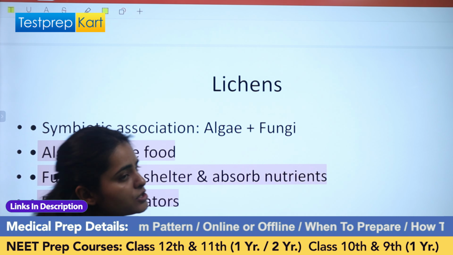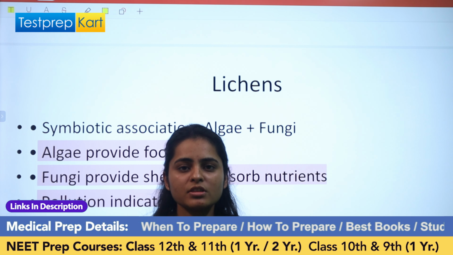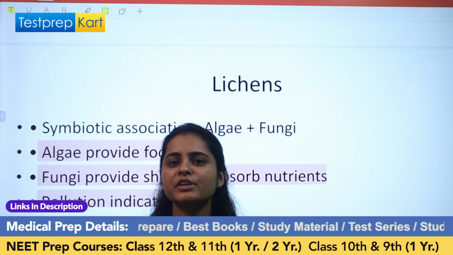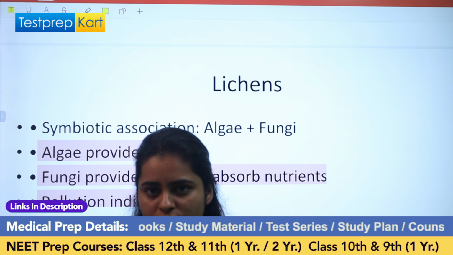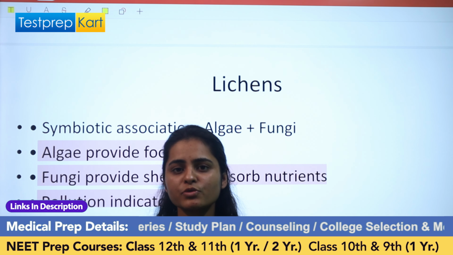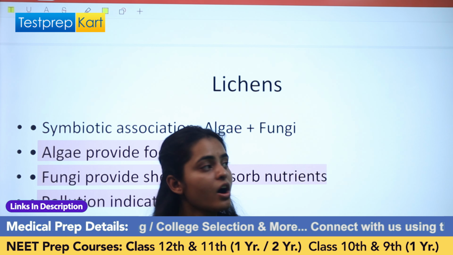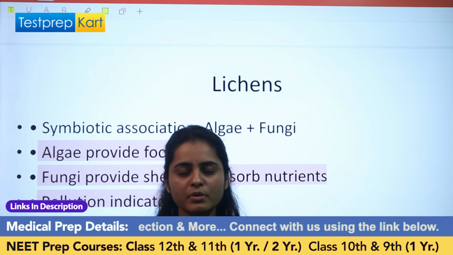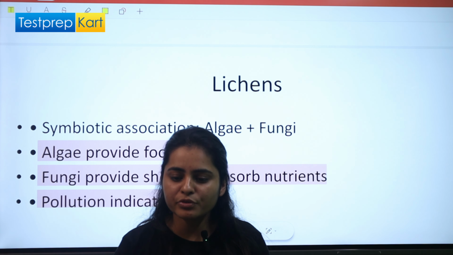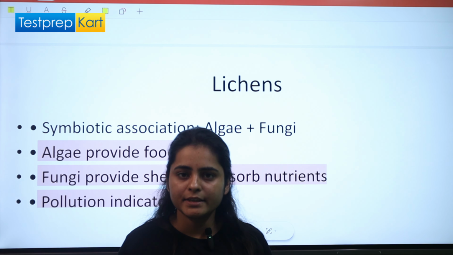So this completes your chapter, Biological Classification, right? The question that generally arises is about the classification systems, be it kingdom Protista, kingdom Fungi, and also kingdom Monera. These are the three things which are very important to memorize. There are different kinds of questions that can arise from them, and the only thing you have to memorize is the classification characters, that is, on what characters the classification has been done.